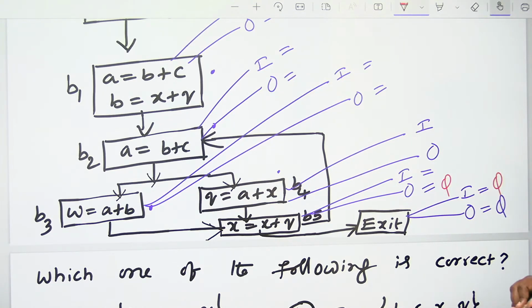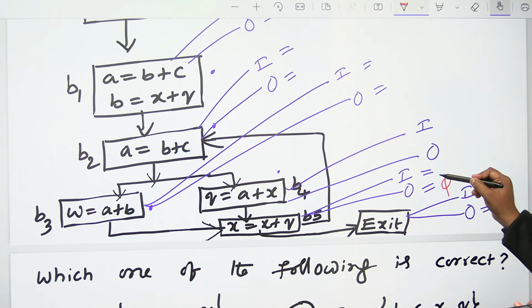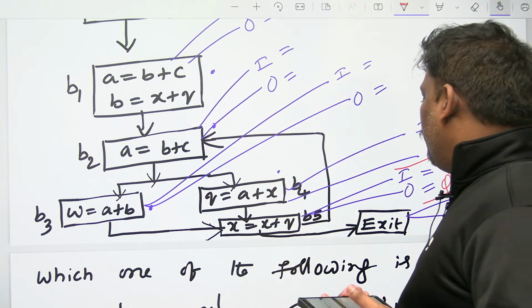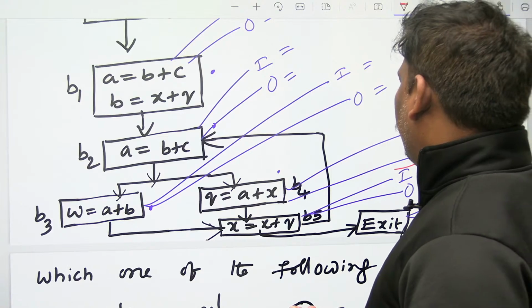In of B5 is out minus kill, union gen. Out is pi minus kill. Kill is x only, so pi only, right? Union gen. Answer is going to be, I think, x comma q. That is completed. I think B5 is completed.